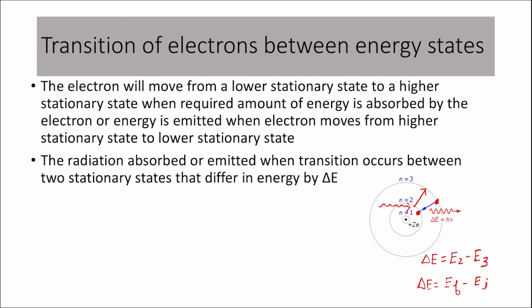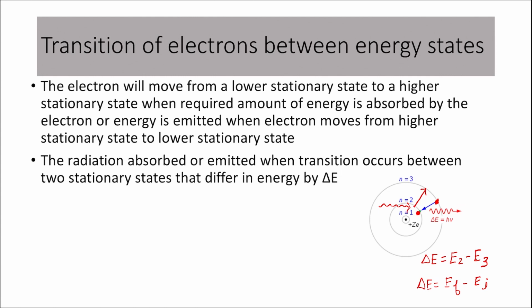Since here the electron was jumping from 3 to 2, the initial orbit was 3 and the final orbit was 2. So the energy that is given out should be final minus initial. Since the final orbit was 2 and the initial was 3, the energy given out delta E should be E2 minus E3.